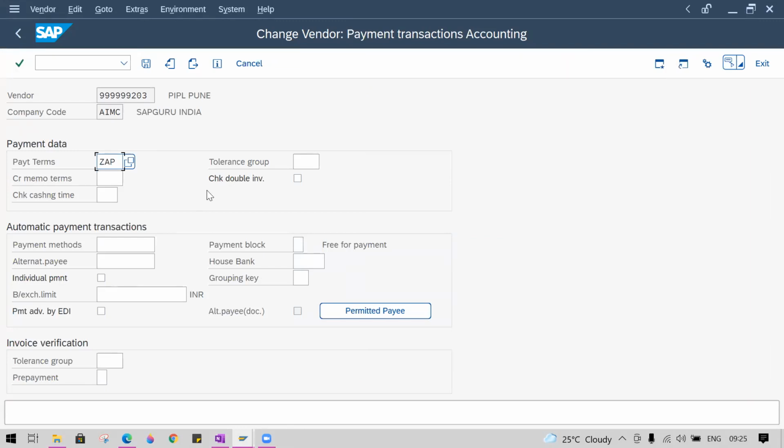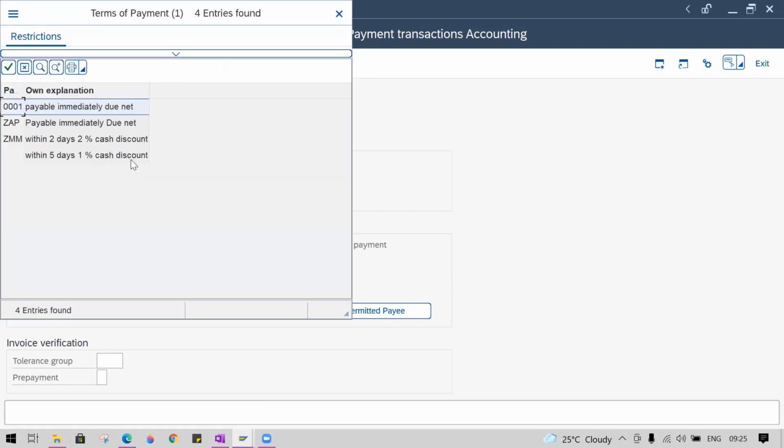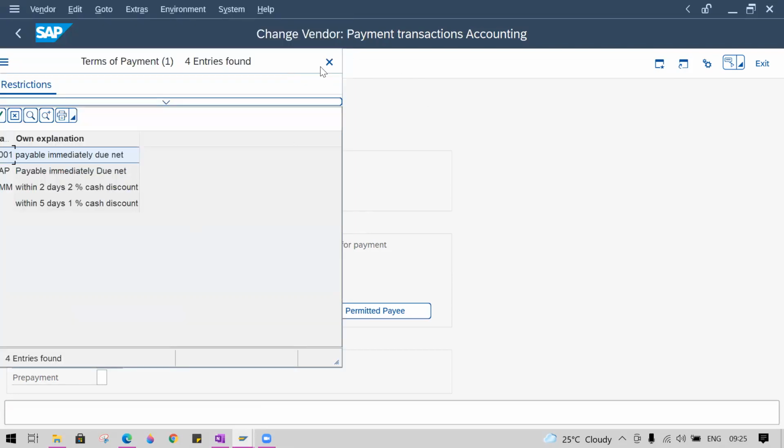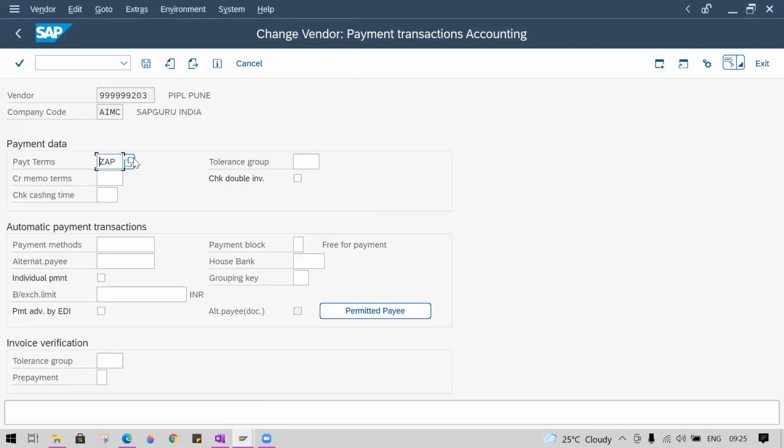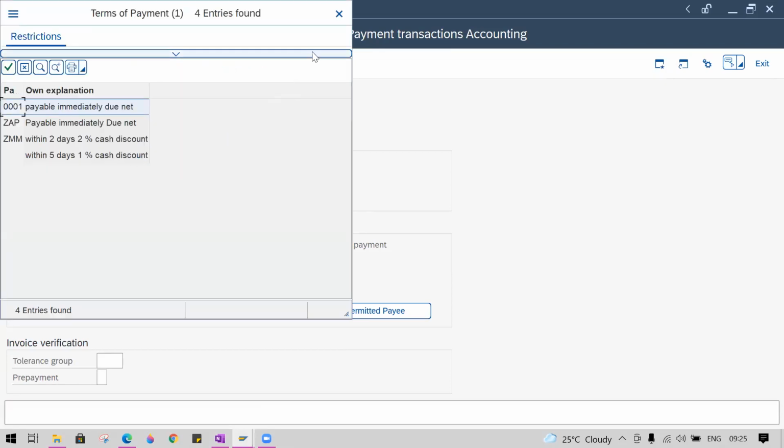But here also, for example, I'm selecting some payment term, for example ZIP, immediate payment. While doing the purchase order, I can change the payment terms. You can change. Even if you select one payment term here, when you go to the PO level and want to change, the user can change whatever they want.